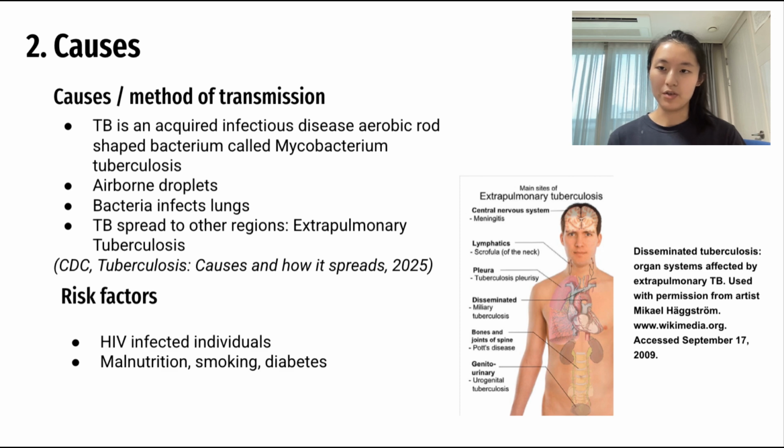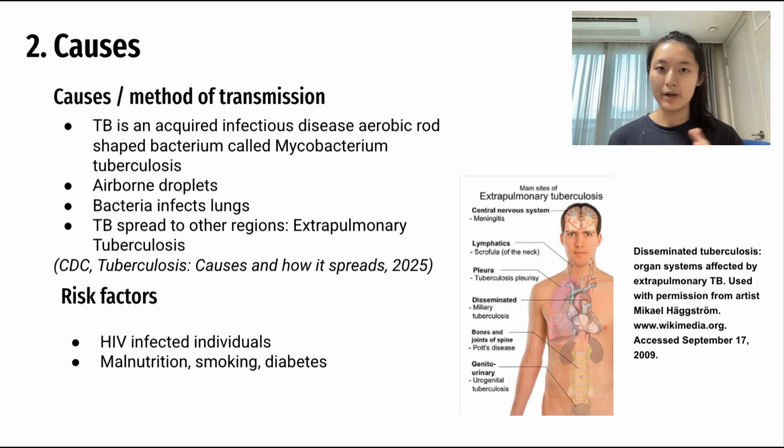Next, we'll be moving on to the causes of tuberculosis. Now, tuberculosis is an acquired infectious disease, and it's caused by an aerobic rod-shaped bacterium named Mycobacterium tuberculosis. The primary way of transmission of tuberculosis is via airborne droplets, and this is usually released by an infected person when they are sneezing or coughing or just simply talking. And when the TB droplets are inhaled, the bacteria infects the lungs and it causes pulmonary tuberculosis.